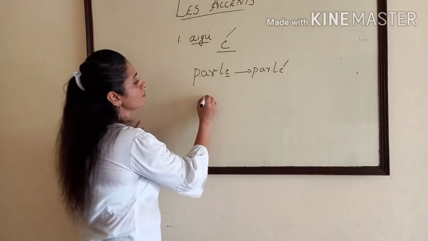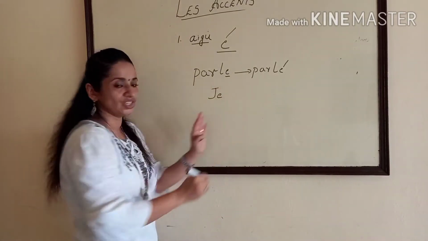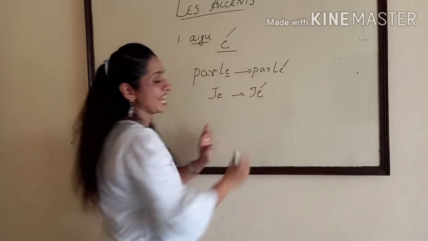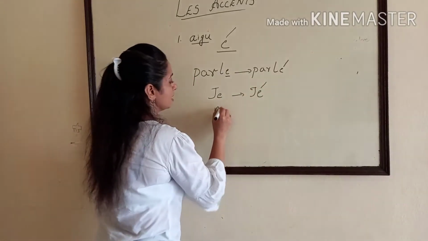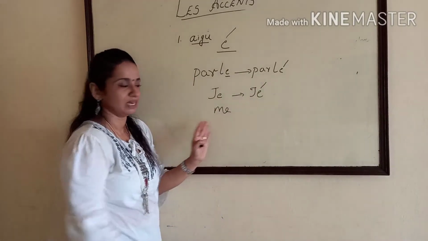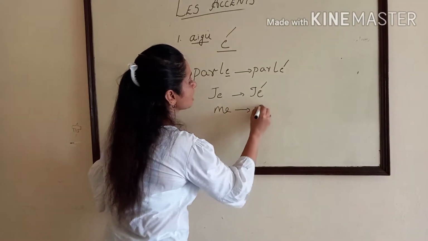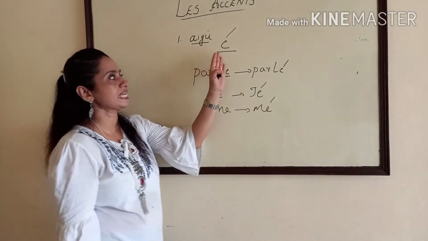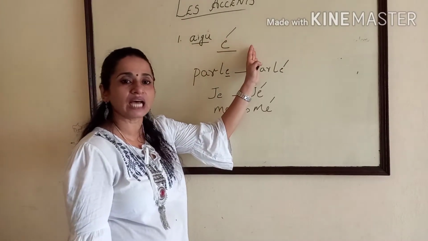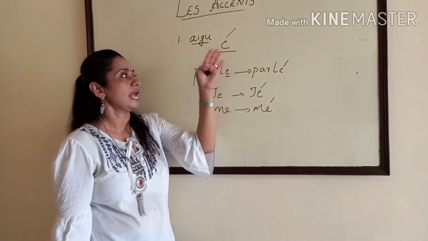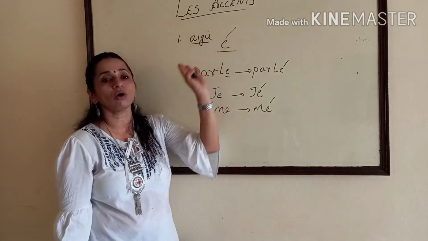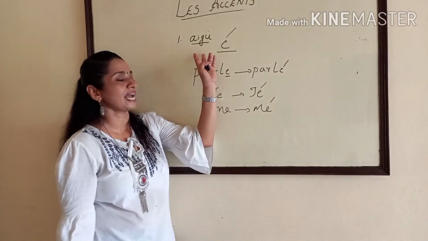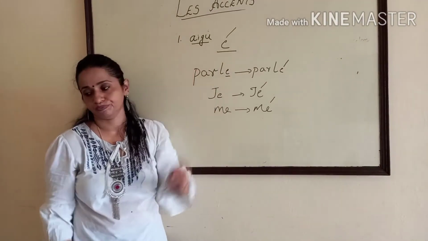So see, je. This is je. But when we put accent here, it will become J. M. It's pronounced as M. If you put accent over here, it will be May. So accent aigu will change the sound to A. And it will be put over only E. Okay, that is the first accent, accent aigu.